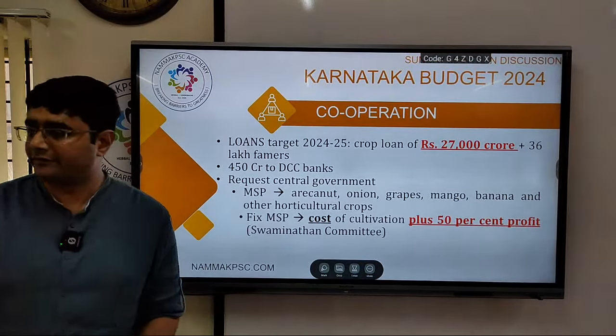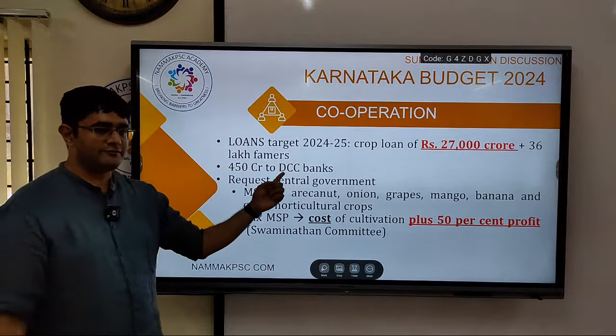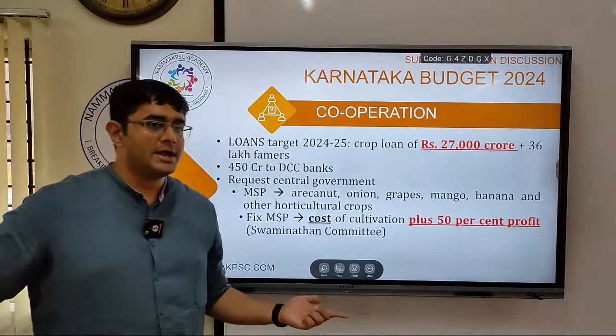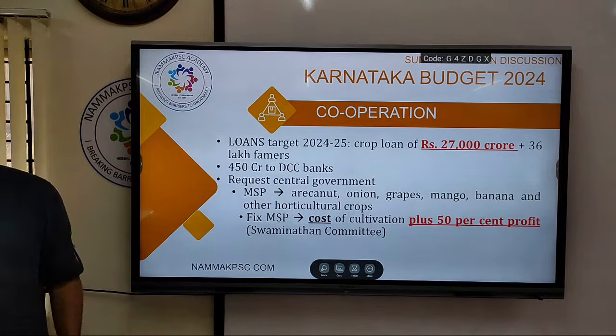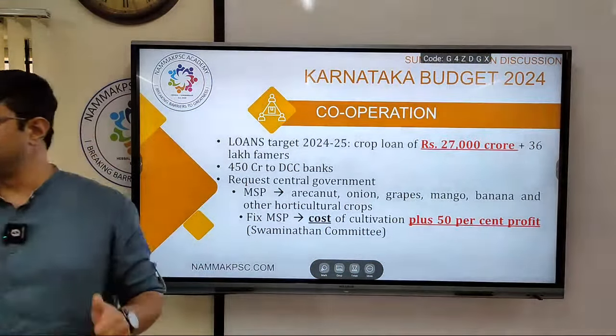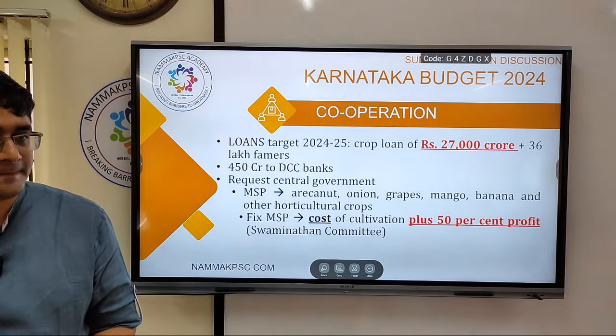Okay, on behalf of them, the government will pay. So the loans that have been waived off belonging to these cooperative banks now have to be repaid to them by the government. For that, 450 crore for the amount that has been incurred by these banks as part of the loan waiver schemes.